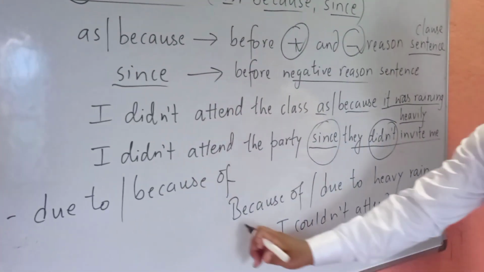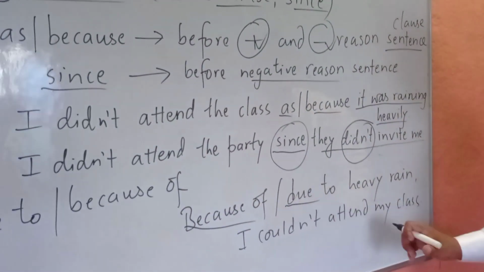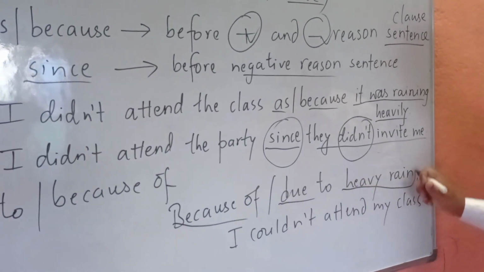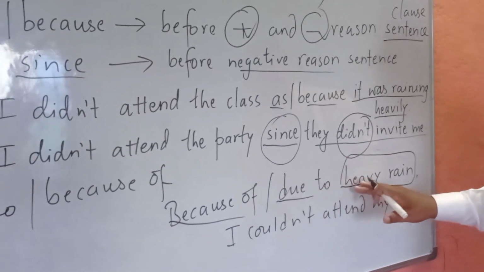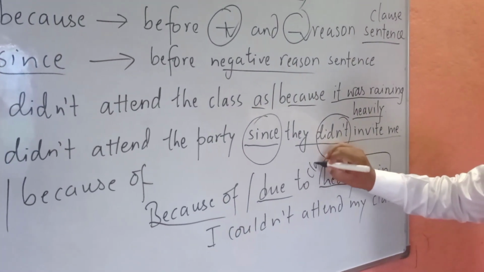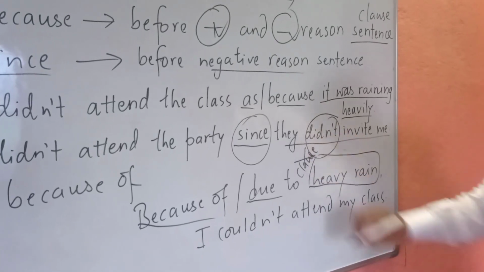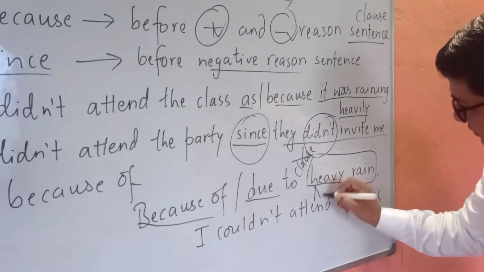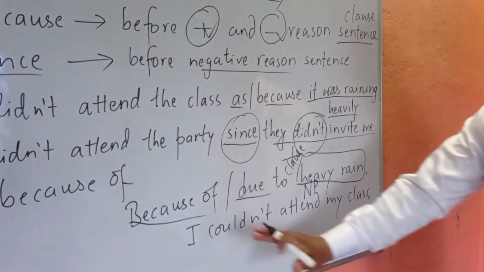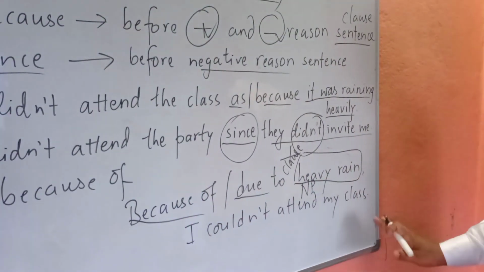So look here, because of or due to, then directly heavy rain. There is no subject verb object. There is no clause. Okay, no clause, but a noun phrase. There is a noun phrase immediately after because of or due to.